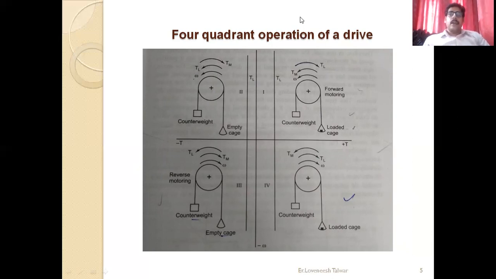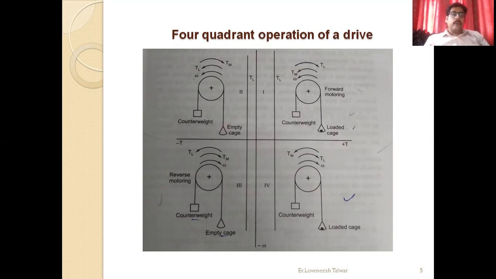Now we will discuss this hoist mechanism. As you have seen in the four quadrant operation of a motor driving a hoist consisting of a cage with or without load, a rope wound on a drum to the hoist, the cage and a balance weight of magnitude greater than that of the empty cage but less than that of a loaded one take place. The arrows in the figure indicate the actual direction of the motor torque, the load torque, and the motion in all the four quadrants.